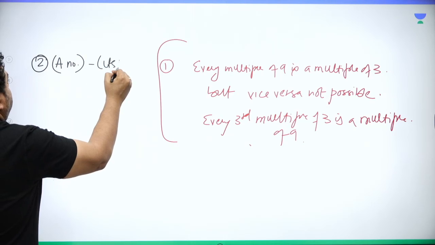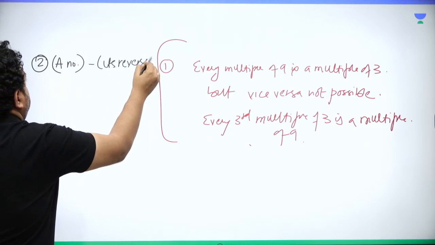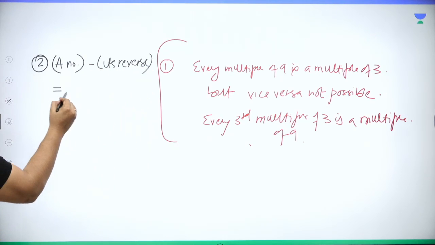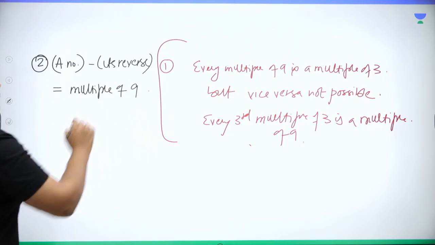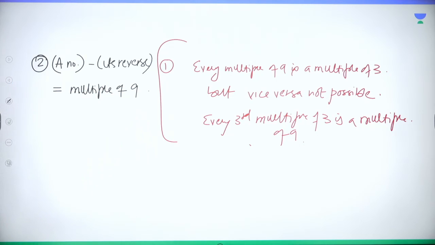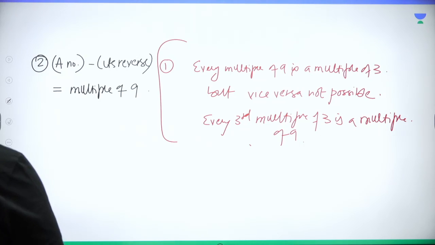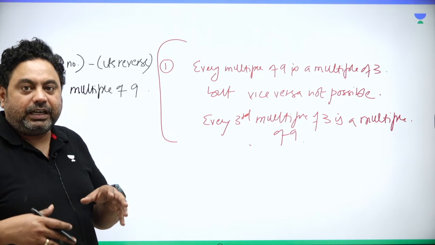Then the second part, which I find to be really important, is this: a number minus its reverse is a multiple of 9. This is always true. This is always true, and UPSC has given this many a times, a number minus its reverse. Right? UPSC has given this. So first of all, why? First of all, just check out, sir, how is this possible?